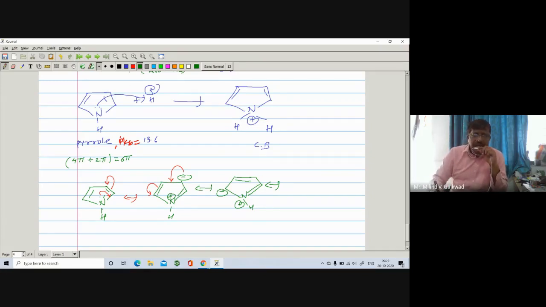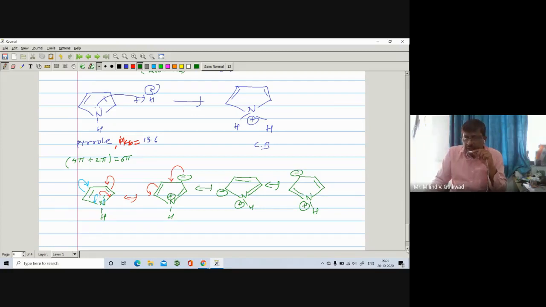If we rotate clockwise, what happens? The pi bond opens on the carbon, C negative, C positive, and the lone pair is involved in delocalization on this sigma bond, and you get the next resonating structure. Here you get this type of structure: nitrogen negative, here is a double bond, here is H, and here is a positive, with the pi bond as it is.